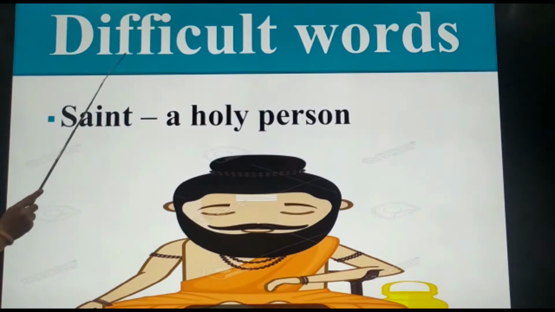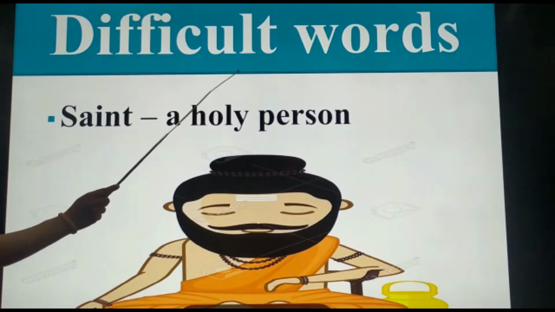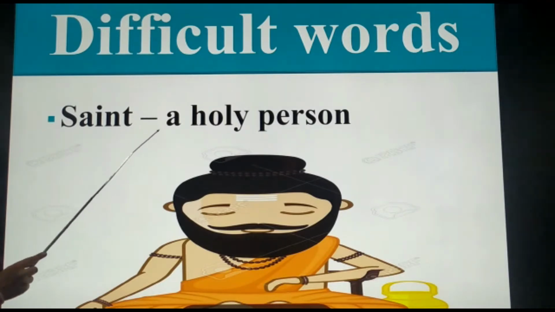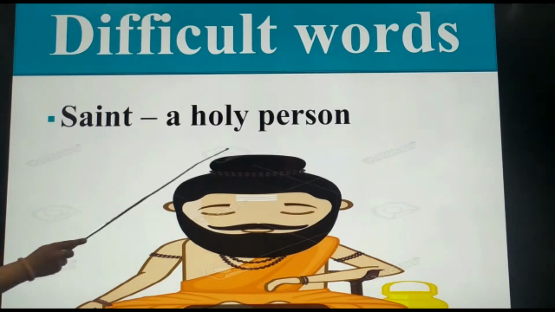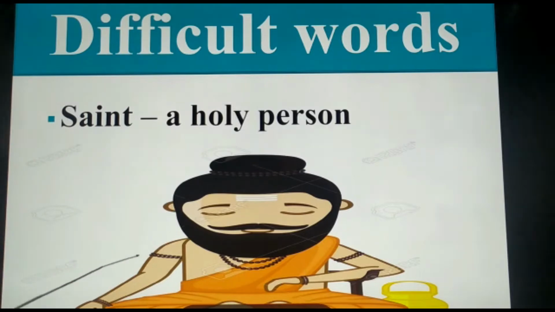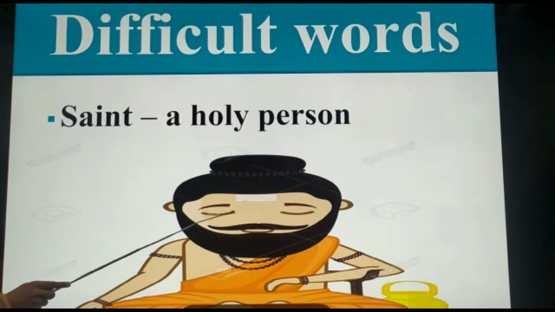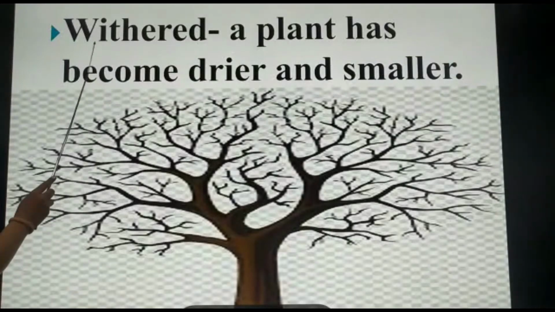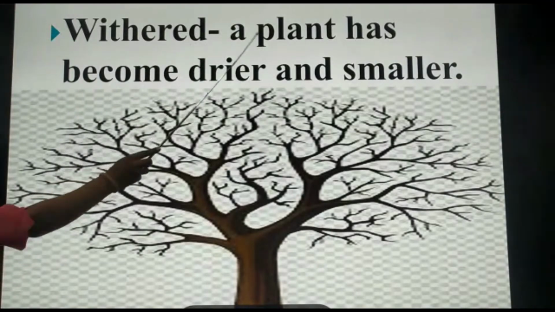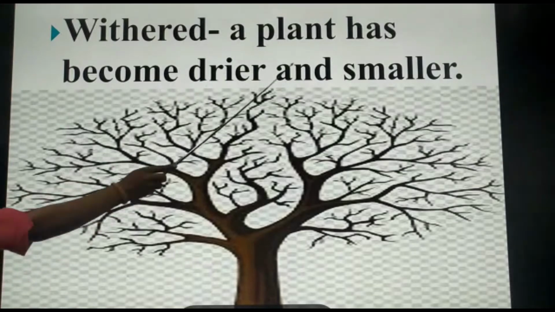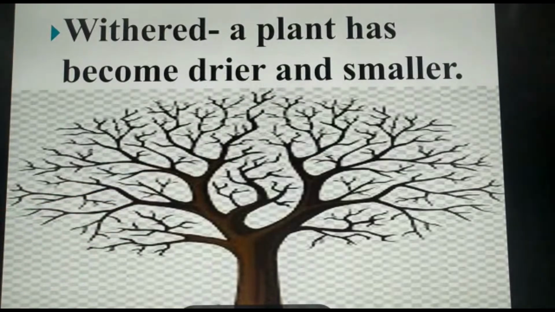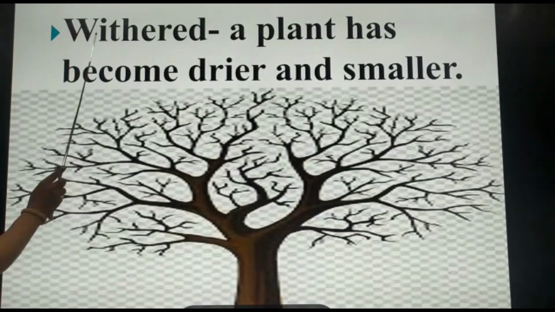Before that, let's start with the difficult words. Saint, a holy person. You can see the picture of a saint over here, which is a holy person. So the next word is withered. A plant has become drier and smaller. So you can see in the picture over here that there is no leaf, no flowers. So the plant has become drier, which is withered.